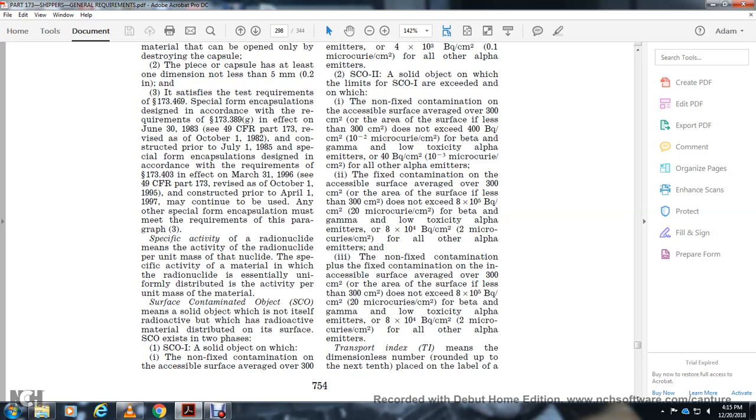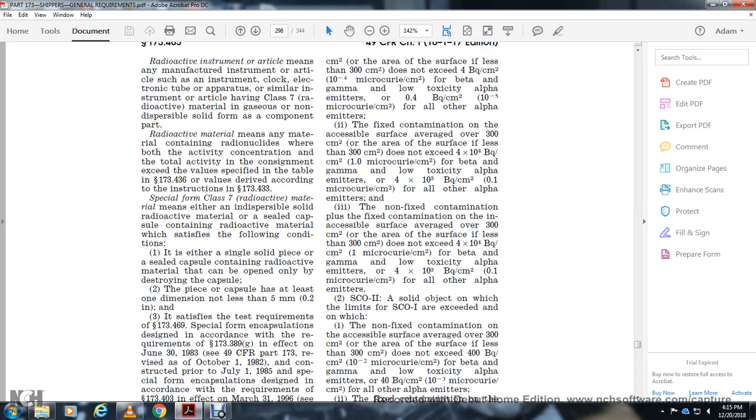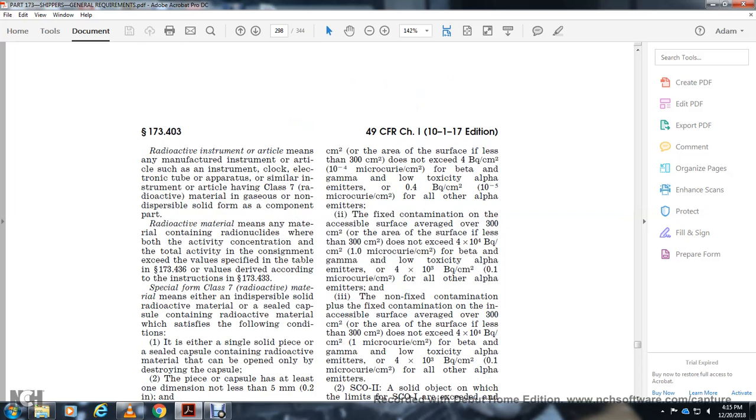Surface contaminated object 1 (SCO-I) is a solid object on which the non-fixed contamination on the accessible surface, averaged over 300 square centimeters, or the area of the surface if less than 300 square centimeters, does not exceed 4 Bq/cm² (10⁻⁴ microcuries/cm²) for beta and gamma emitters and low toxicity alpha emitters, or 0.4 Bq/cm² (10⁻⁵ microcuries/cm²) for all other alpha emitters. The fixed contamination on the accessible surface, averaged over 300 square centimeters, or the area of the surface if less than 300 square centimeters, does not exceed 4 × 10⁴ Bq/cm² for beta and gamma emitters and low toxicity alpha emitters, or 4 × 10³ Bq/cm² (10⁻¹ microcuries/cm²) for all other alpha emitters.